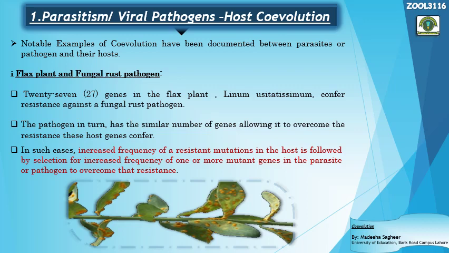Now let's read it. Notable examples of coevolution have been documented between parasites or pathogens and their hosts. Parasites could be pathogenic, or they could be mild to the host. First example is the flax plant and the fungal rust parasite. There is a plant that is known as flax. There are many fungal pathogens that cause rust on plants. So here we're going to talk about the evolution that is taking place between the flax plant and the fungal rust pathogen.